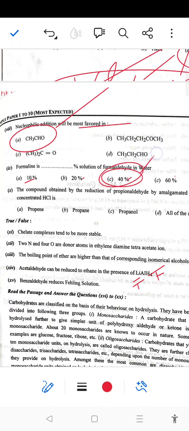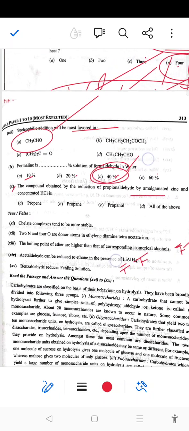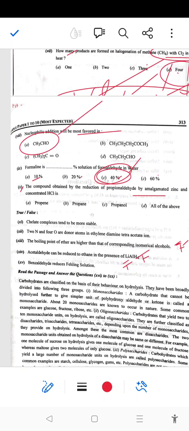So the right answer is option C. Next, the compound obtained by reduction of propanaldehyde by amalgamated zinc and concentrated HCl. As we know, the carbonyl group of propanaldehyde is converted into CH2 by zinc amalgam. So propanaldehyde is converted to propane. The right answer is option B.